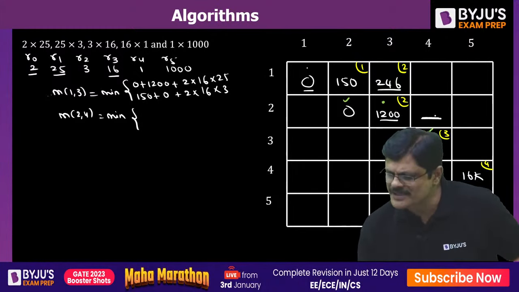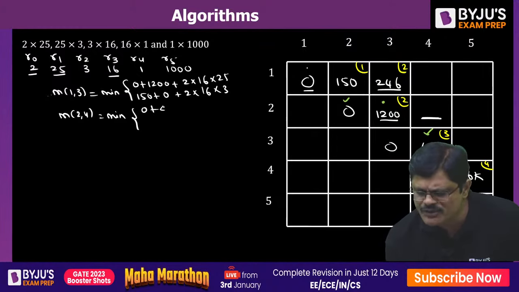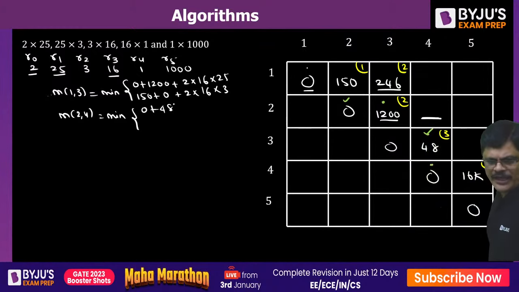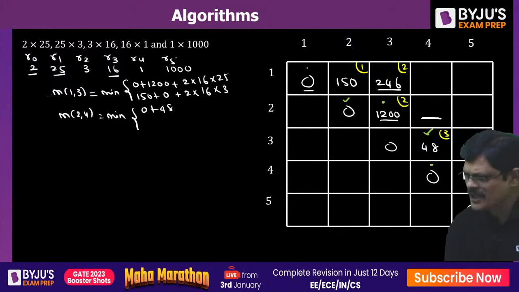So when you want this, you have to do 0 plus 48, that is one fellow. The other fellow is 1200 plus 0.